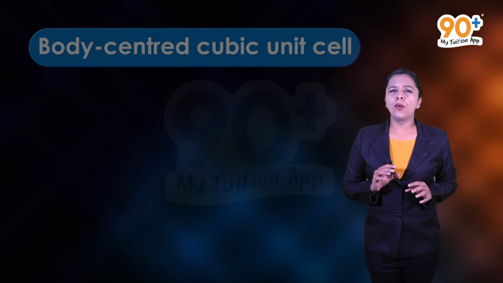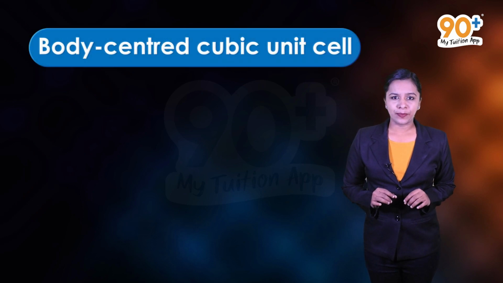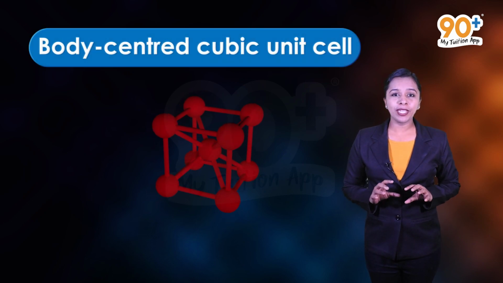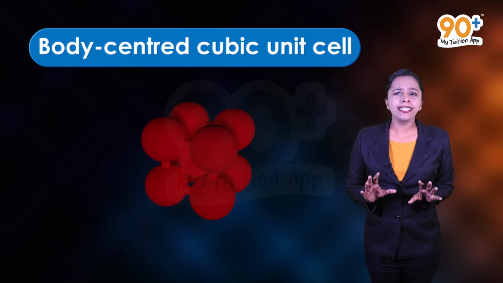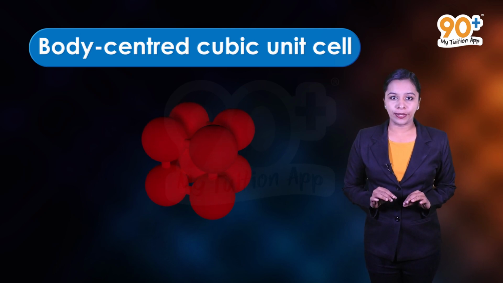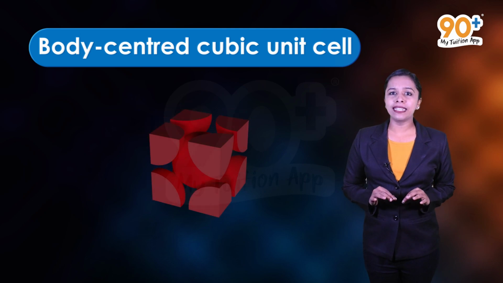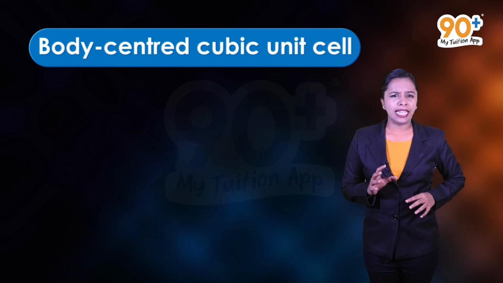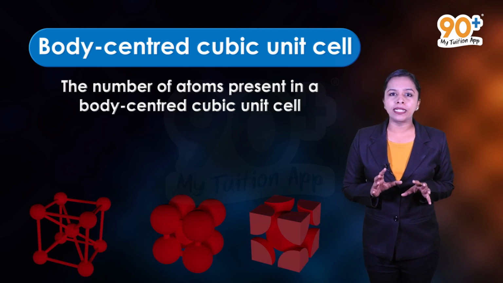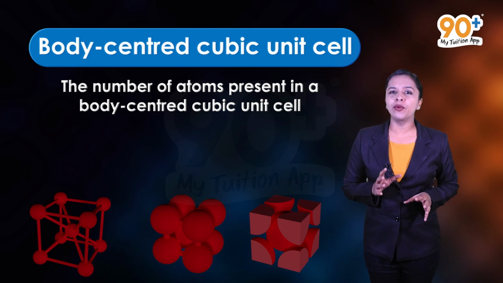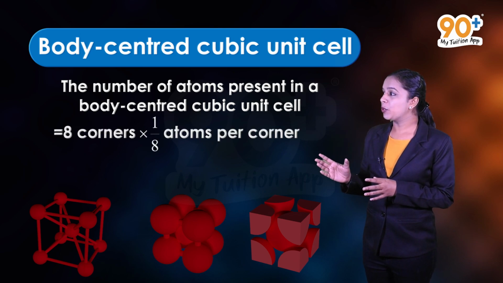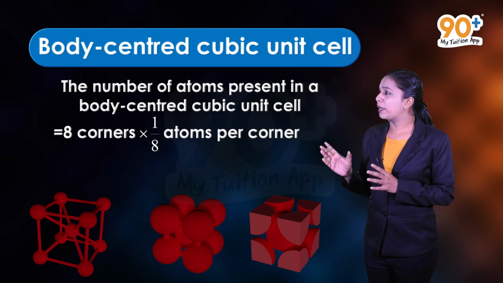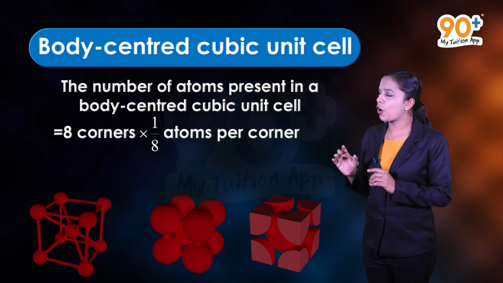Next one is body-centered cubic unit cell. In a body-centered cubic unit cell, there are 8 atoms present at each corner and 1 atom present at the center of the body. Therefore, the number of atoms present in a body-centered cubic unit cell is equal to 8 corners into 1/8 atoms per corner.